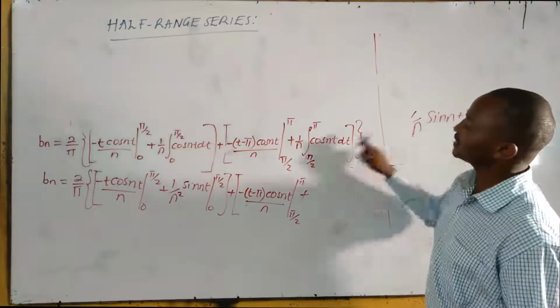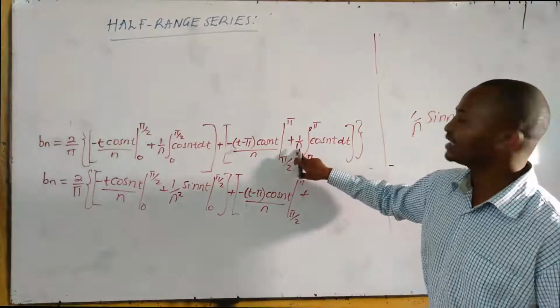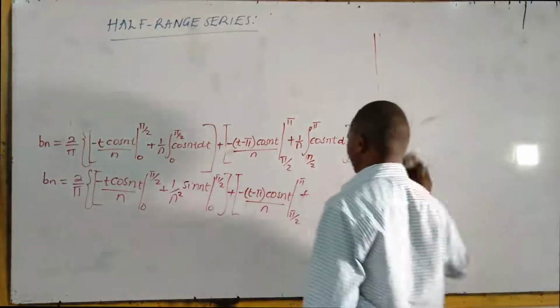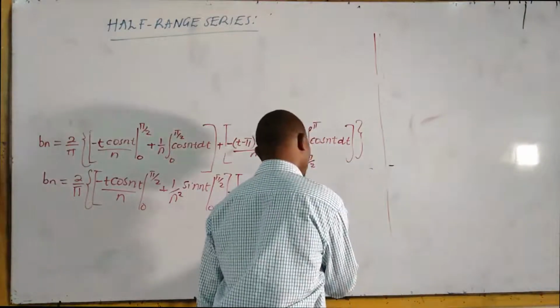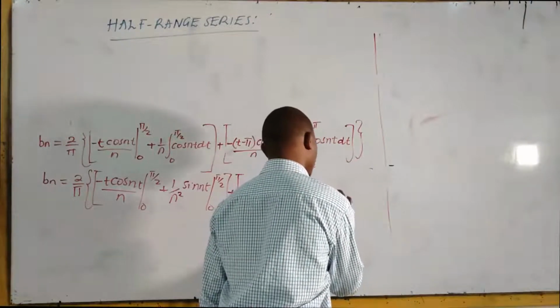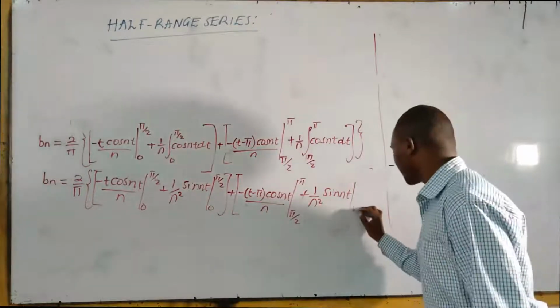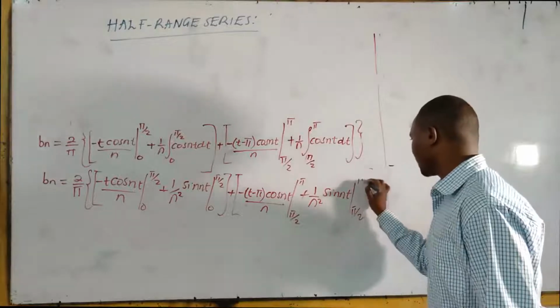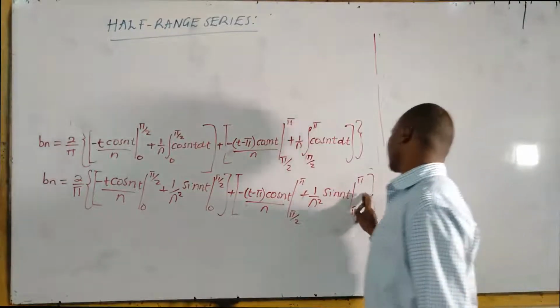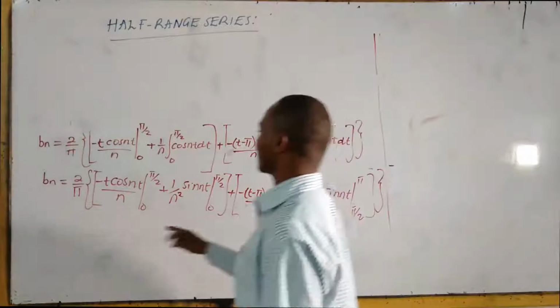So this 1 over n times the other 1 over n here will give us 1 over n squared sine nt, limit from pi over 2 to pi. And then we close that. Close the other bracket.